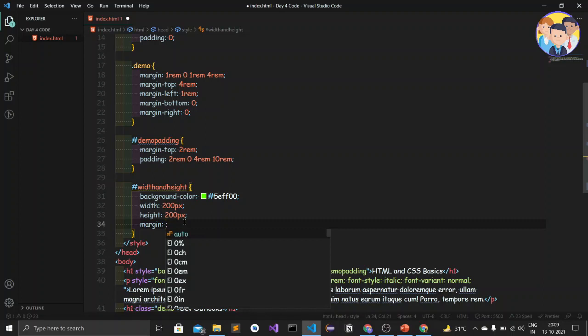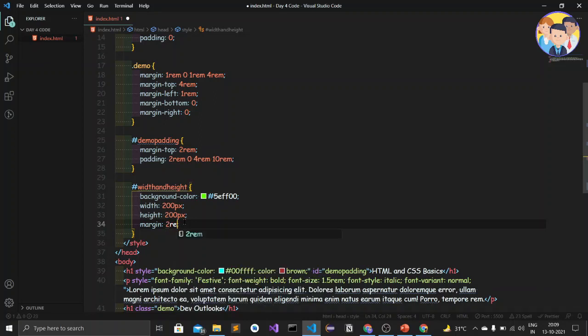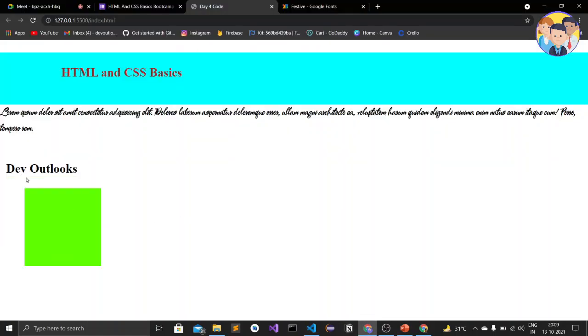This is the third way to add margins and paddings. So I will give 2 rem from top and bottom, and from left and right I'll just give 4 rem. Okay, so let's save it and see it in the web browser. So 2 rem from top and bottom and 4 rem from left and right. Okay, so this is called the third way.